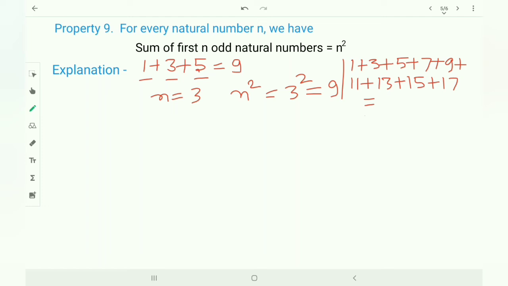But here is a shortcut method. Simply count the number of first odd natural numbers: 1, 2, 3, 4, 5, 6, 7, 8, 9. 9 odd natural numbers are here. Then 9 square, their sum, is equal to 81. Simple.